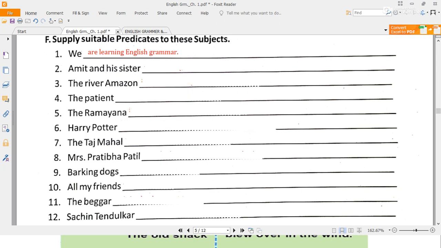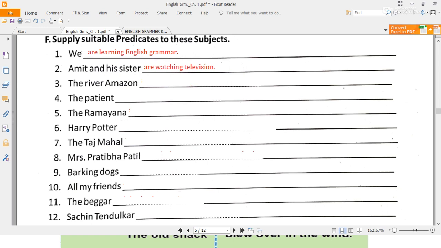Okay, then the second one, Amit and his sister. Here you see there are two, Amit and his sister. So when you write the predicate part, you have to remember that the subject should agree with the verb. That means you cannot use "is" here, because there are two persons. So it should begin with "are". Amit and his sister are watching television, are studying, are playing, are going to a picnic. Anything you can write.